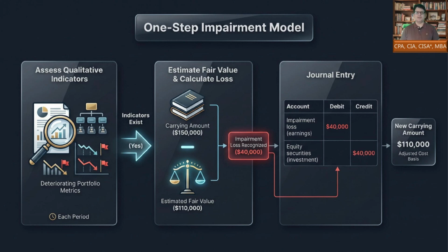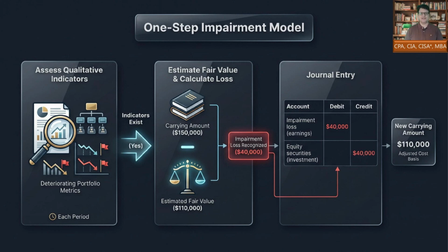Second, if impairment indicators exist, estimate fair value using ASC 820 guidance. Third, calculate the impairment loss as carrying amount minus estimated fair value. Fourth, recognize the loss in net income and reduce the carrying amount to the new estimated fair value.